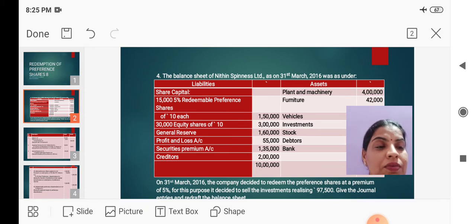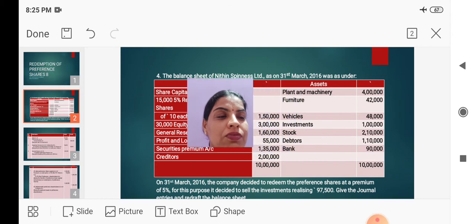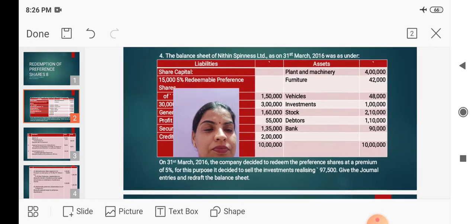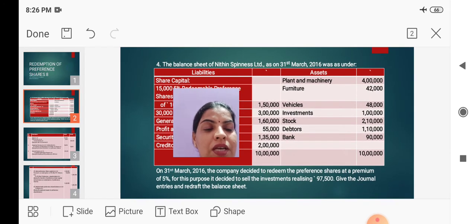In the asset side we have plant and machinery 40,000, furniture 42,000, vehicles 48,000, investments 1 lakh, stock 2,10,000, debtors 1,10,000, bank balance 90,000. On 31st March 2016, the company decided to redeem the preference shares at a premium of 5%. Say here, one small correction, it is not 5%, it is 10%.